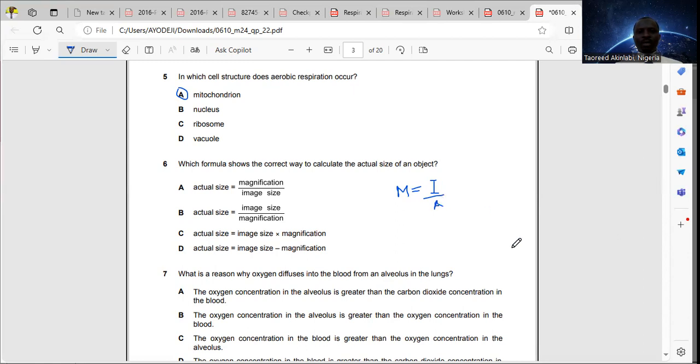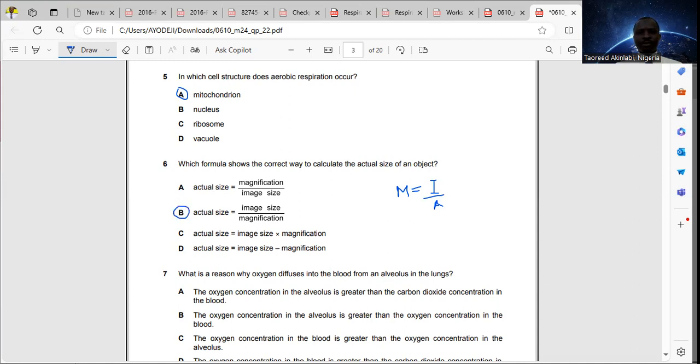And from that formula, you want to find the formula for actual size. If you cross multiply, actual size will now be image size divided by magnification. So the answer there is option B for question 6.